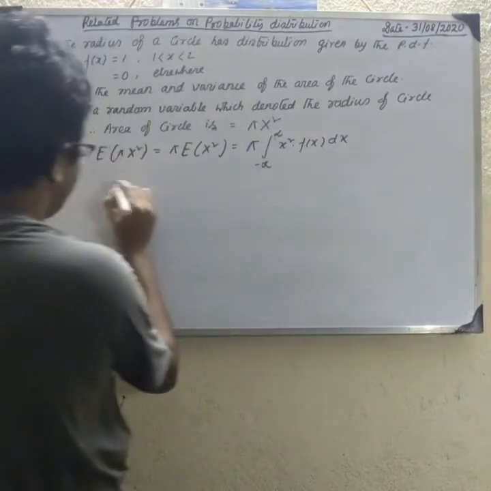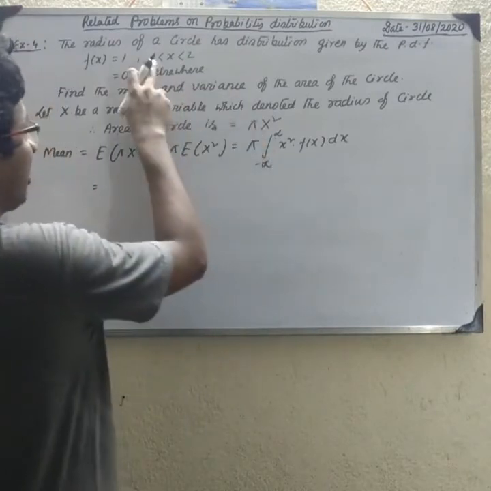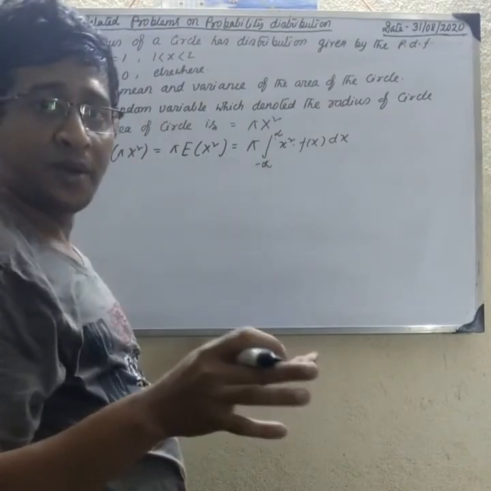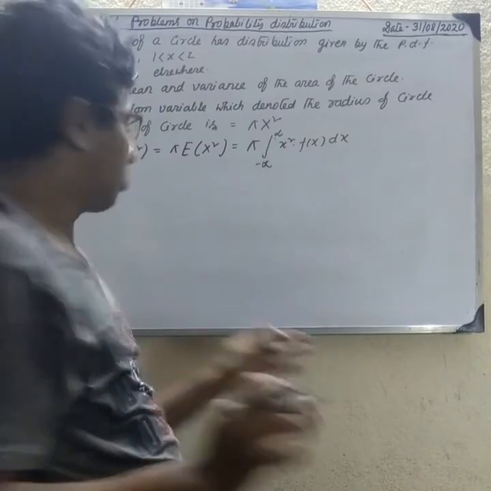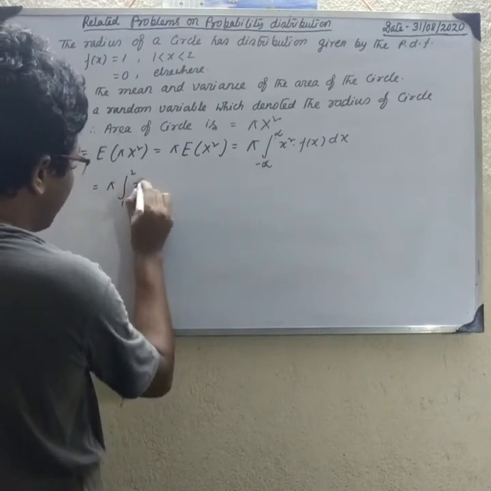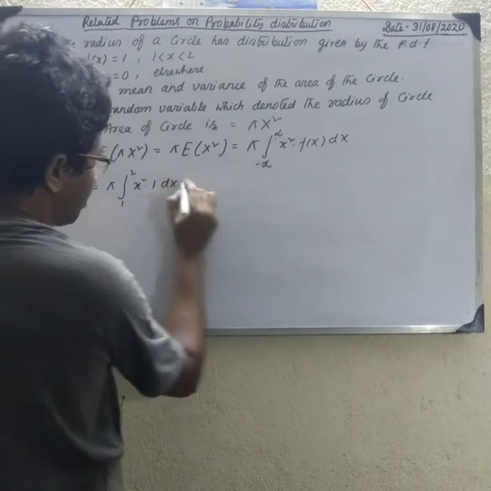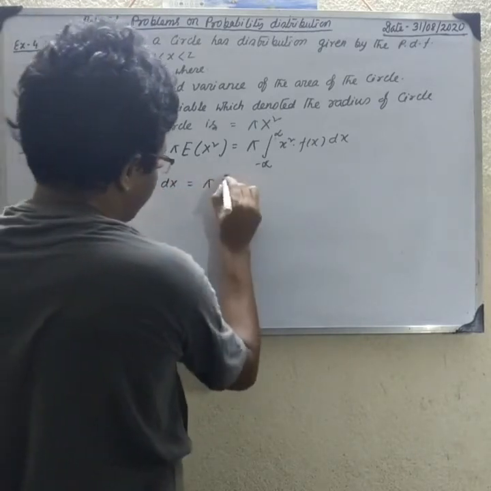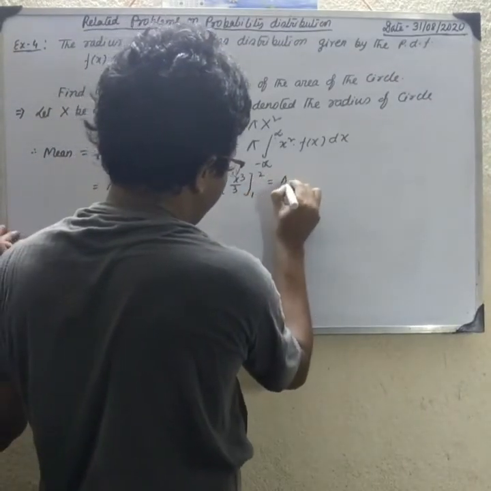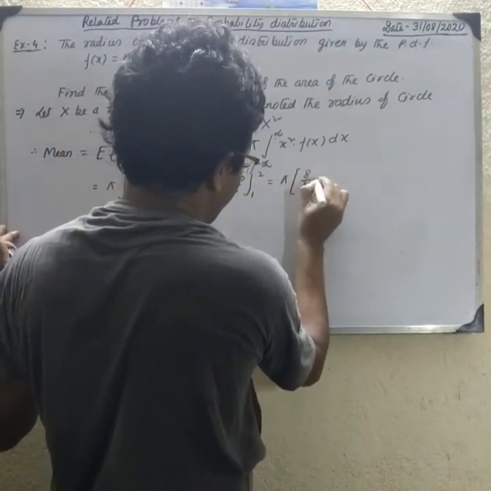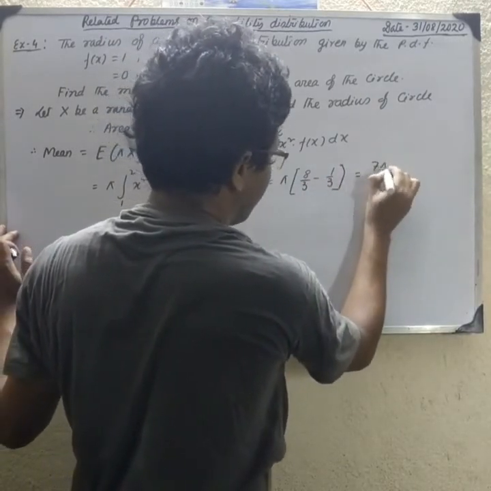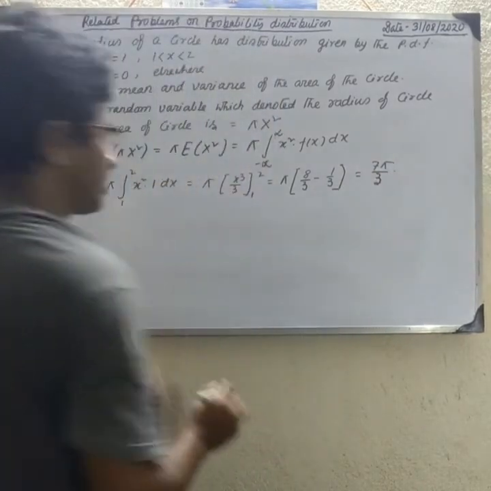Only for 1 to 2 is the value of f(x) 1, and in the remaining interval the value is 0. So we write pi into integral 1 to 2 of x square dx, which is pi x cube by 3 from 1 to 2, that is pi times 8 by 3 minus 1 by 3, that is 7 pi by 3. So the mean is 7 pi by 3.